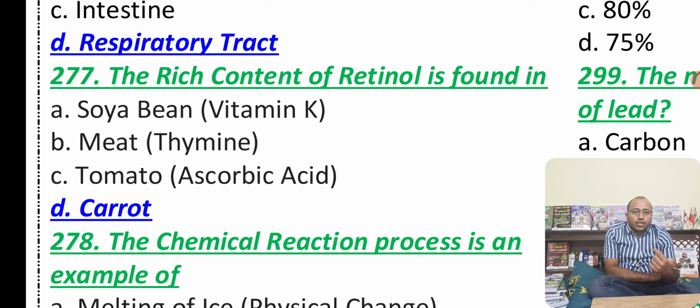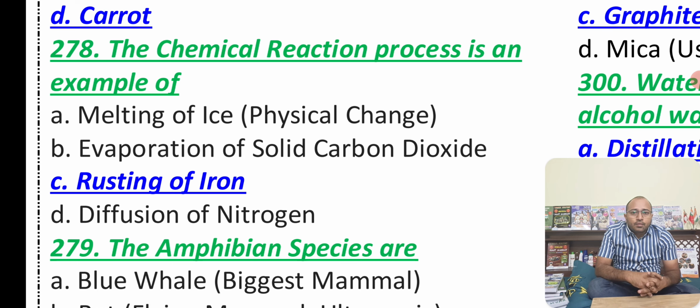The rich content of retinol, that is vitamin A, is found in carrot. Vitamin A is for the eyes. When it comes to soybean, you have vitamin K, meat has thiamine, and tomato has ascorbic acid. The chemical reaction process that is an example of oxidation is the rusting of iron. When iron gets rusted, it gets oxidized, and the weight of the iron automatically gets increased.